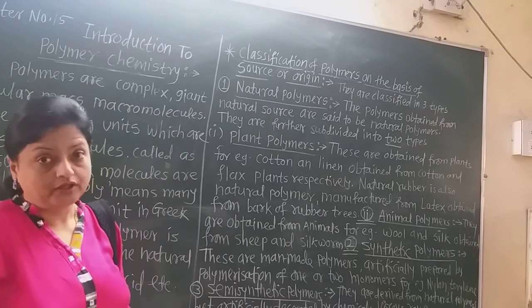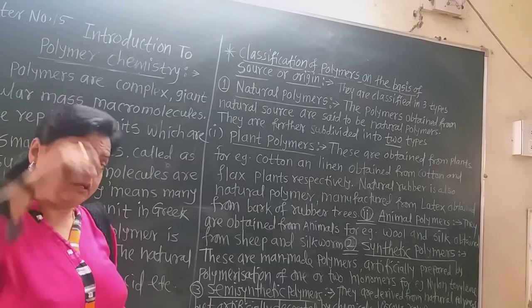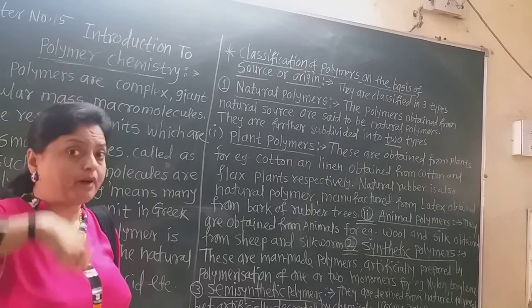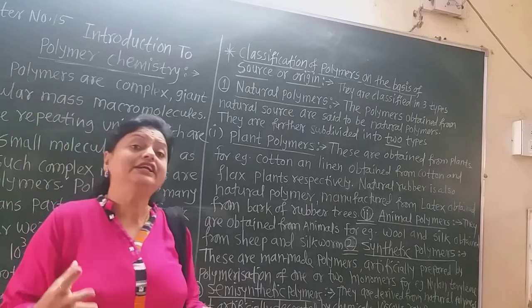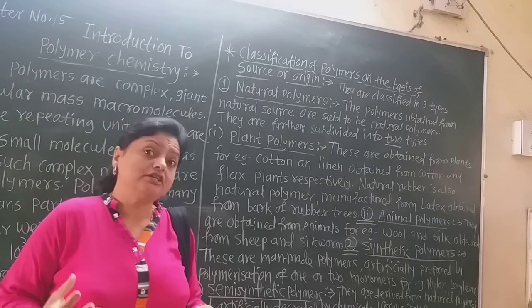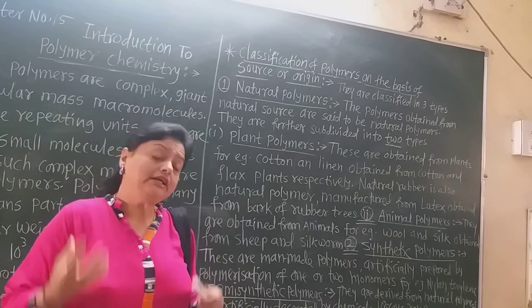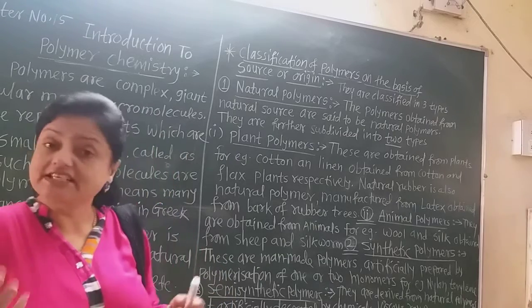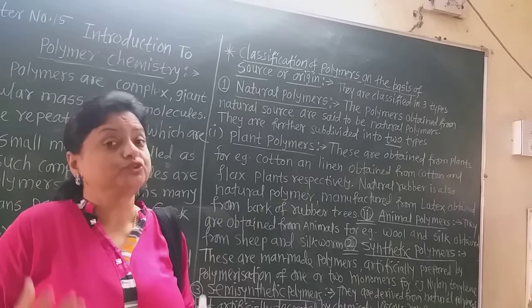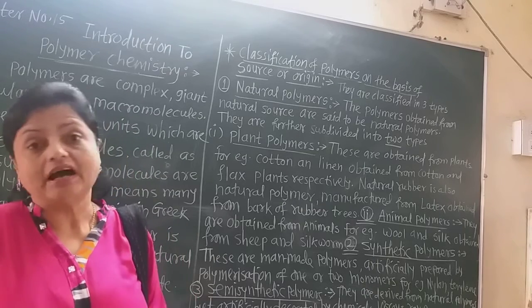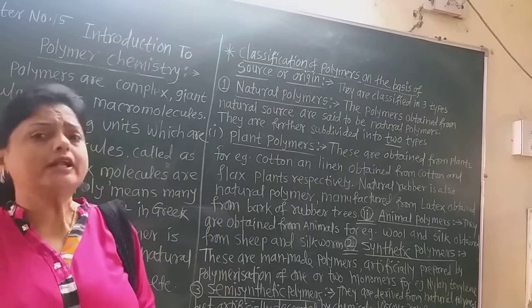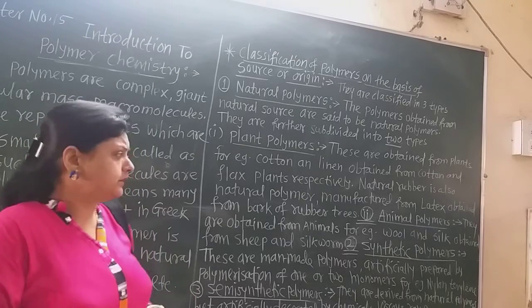Cuts are given to the bark, and a white, gluey, viscous substance like gum comes out, and from that latex, rubber is manufactured. So rubbers are also plant polymers.